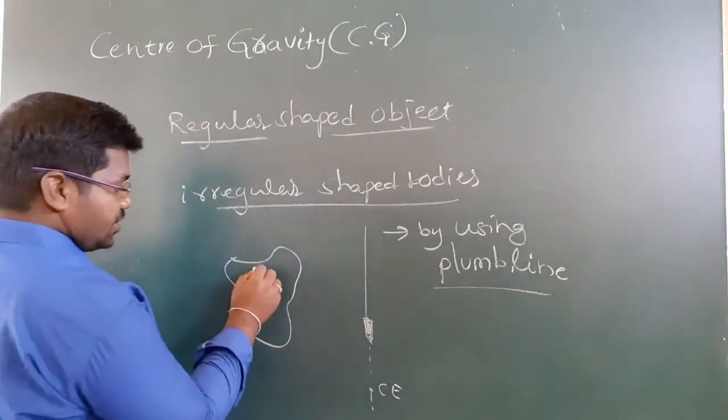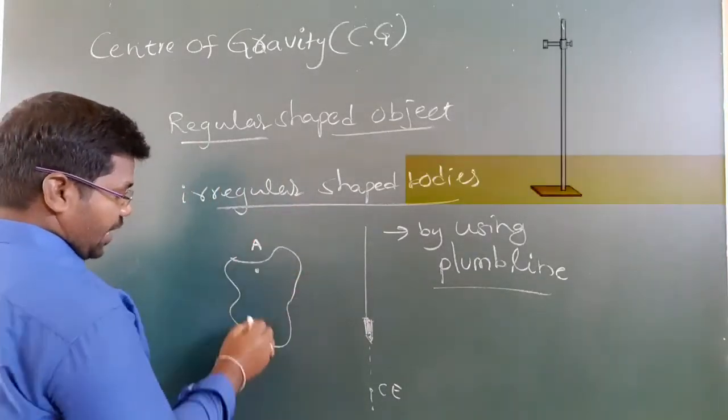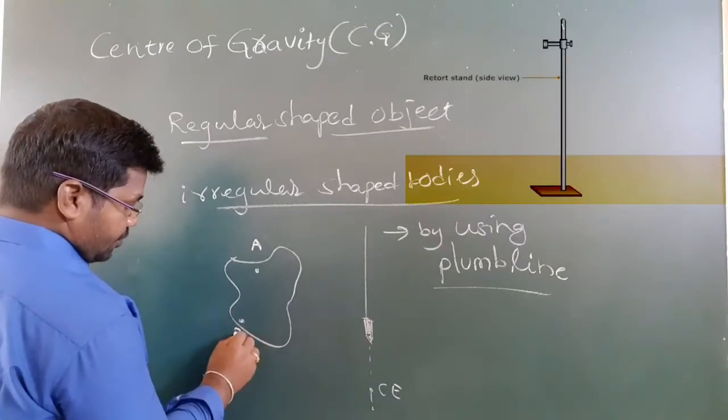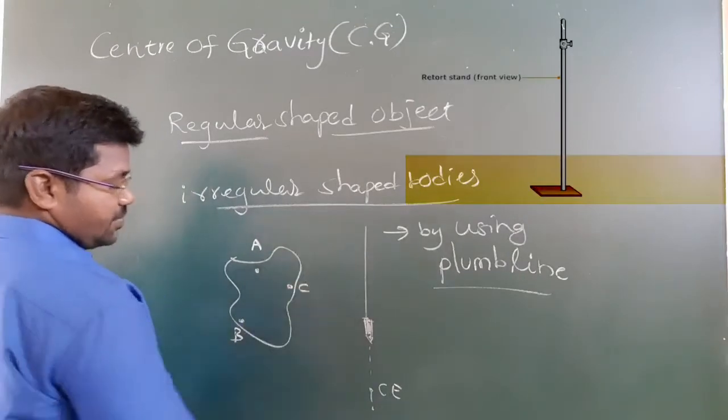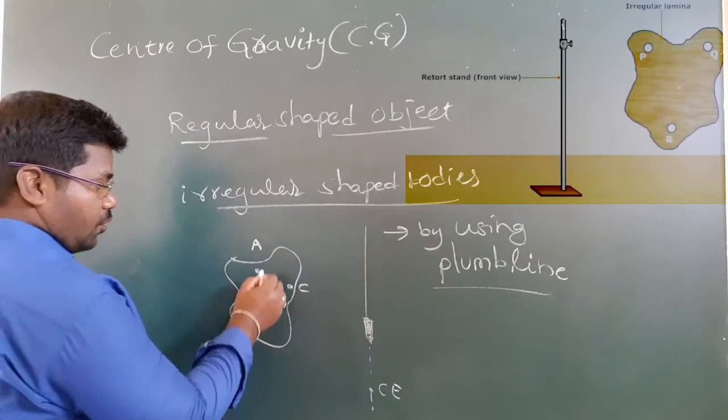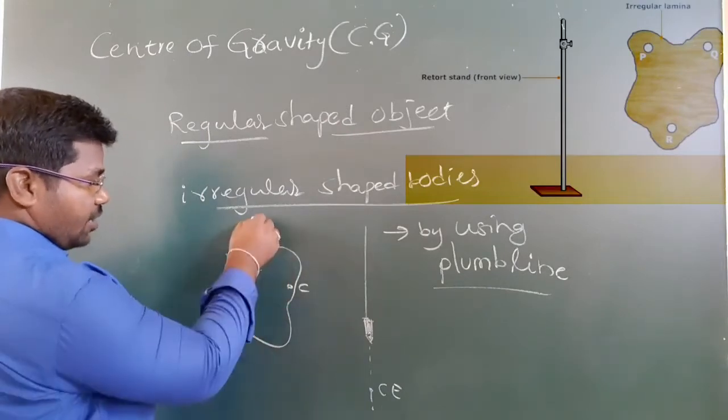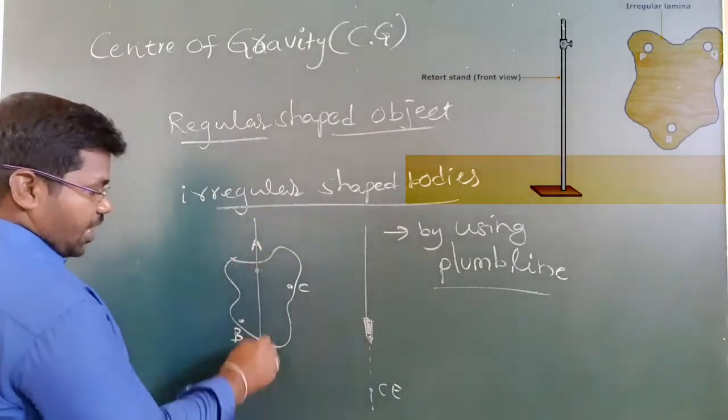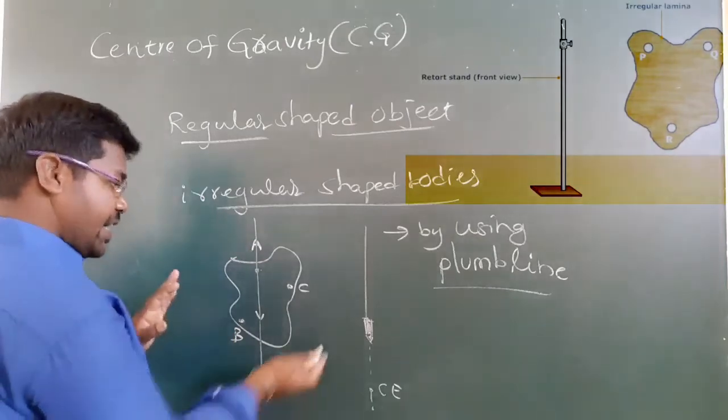See, this is A and this is B. Now follow the same procedure for the point R, and this is C. So we can join point A, and draw the plumb line, interchanging the points.